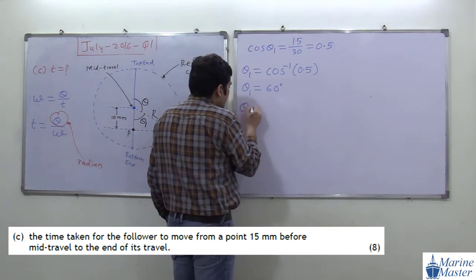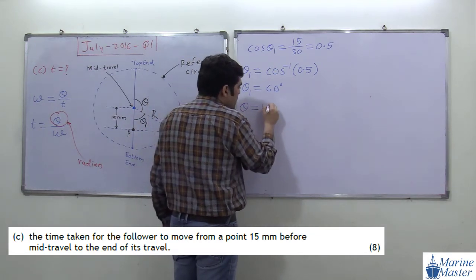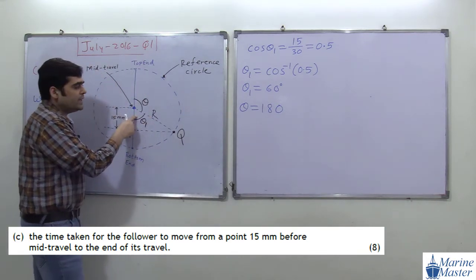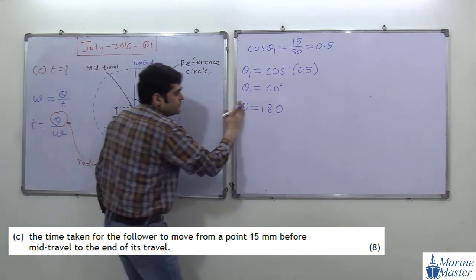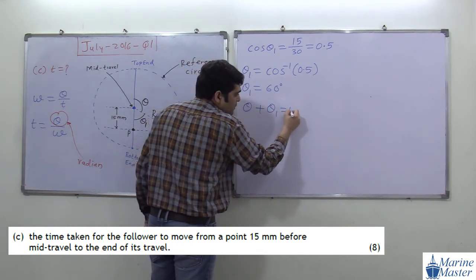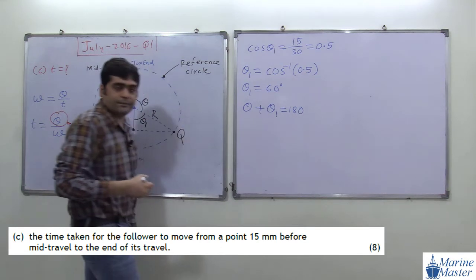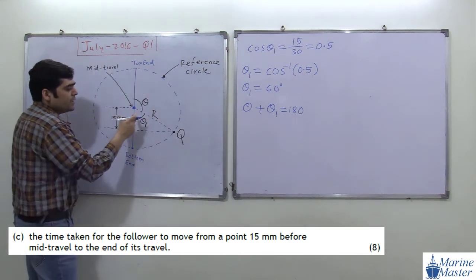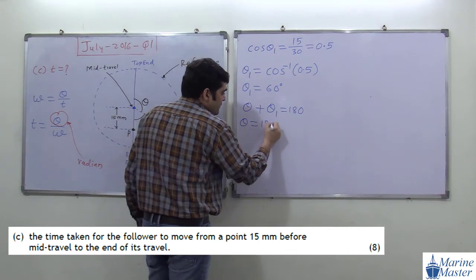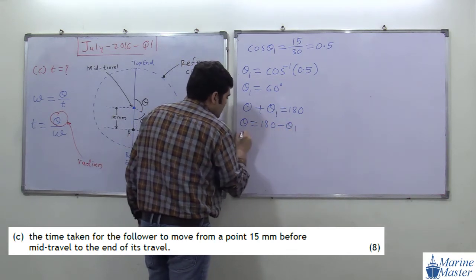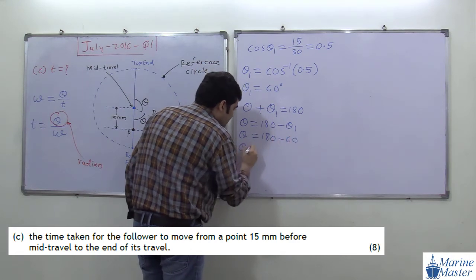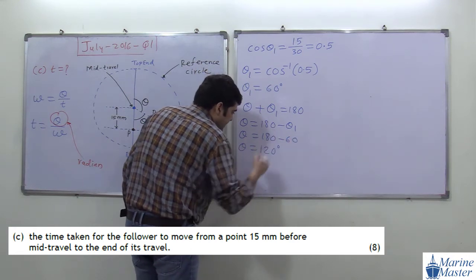Then theta will become what? Try to see the scenario. This theta and theta 1 must be equal to 180 degree. So theta plus theta 1 must be equal to 180 degree. So theta will become 180 minus theta 1, so 180 minus 60. So theta will become 120 degree.